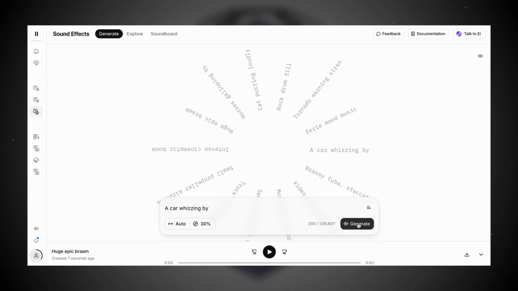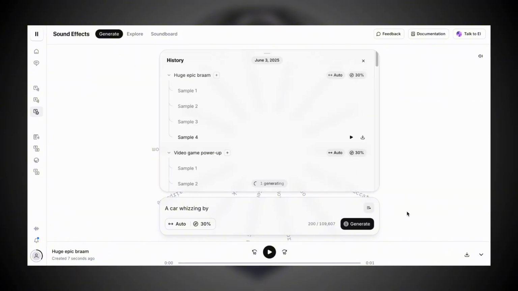After we generate our sound effect, the history section will appear, giving us 4 distinct variations based on our initial description. We can click here to play the sound and here to download it directly. Let's take a moment to listen to these results now. As you can hear, some of the results turned out well, while others didn't match our description at all.